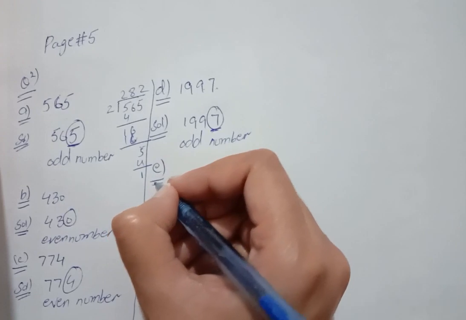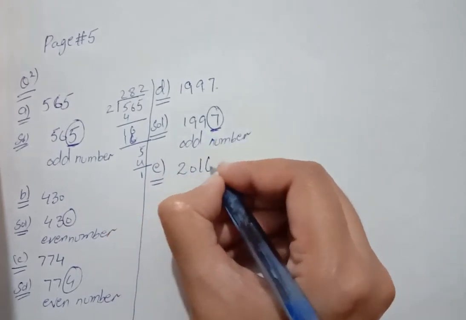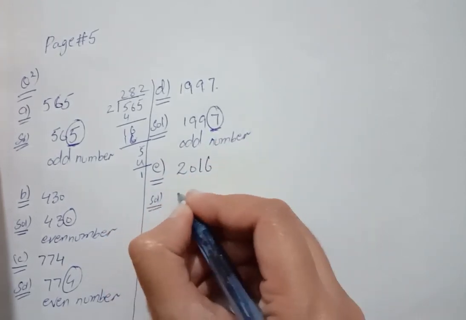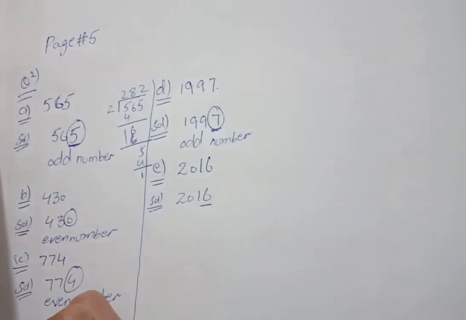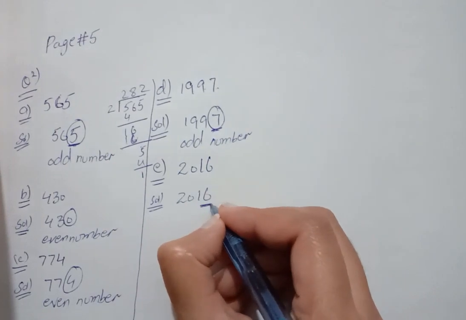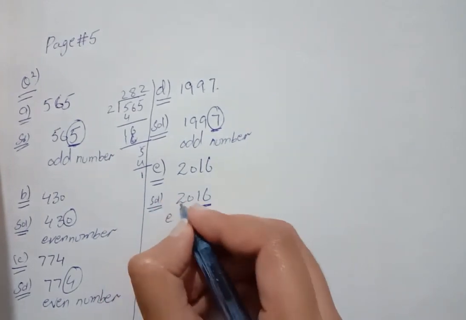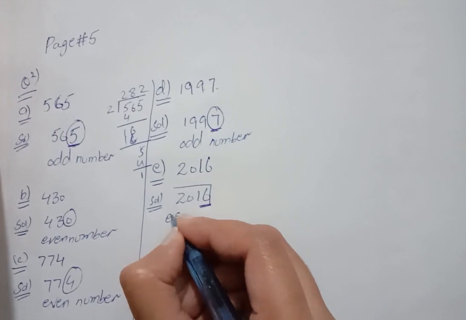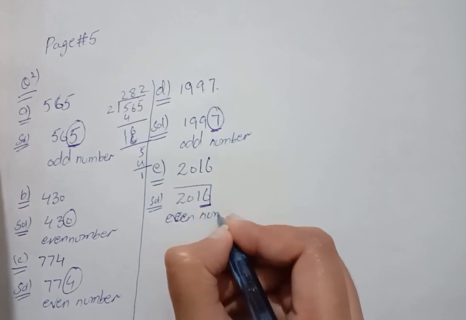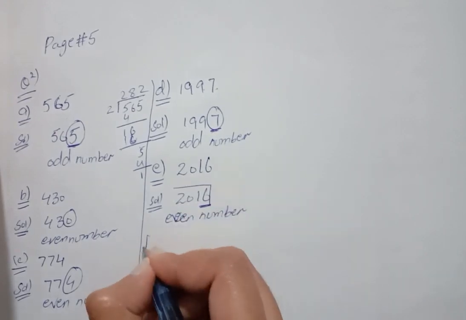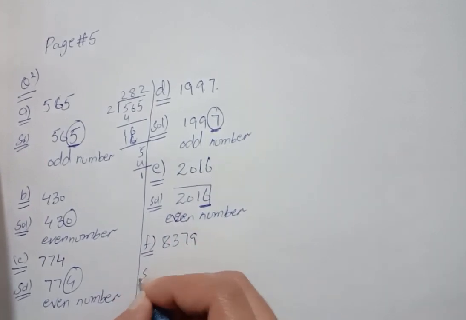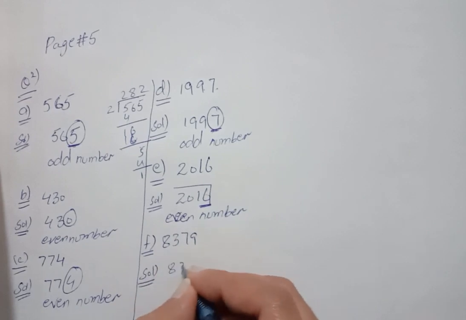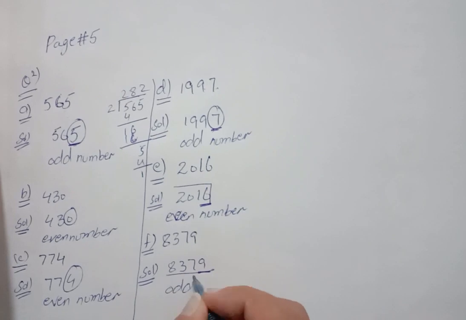E, 2016. The digit 6 comes in the table of 2, and 6 itself is an even number, so this whole number is even. F, 8379. The 9 is an odd number, so this whole number is odd.